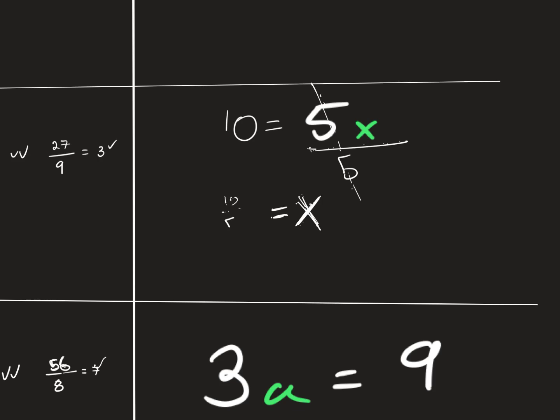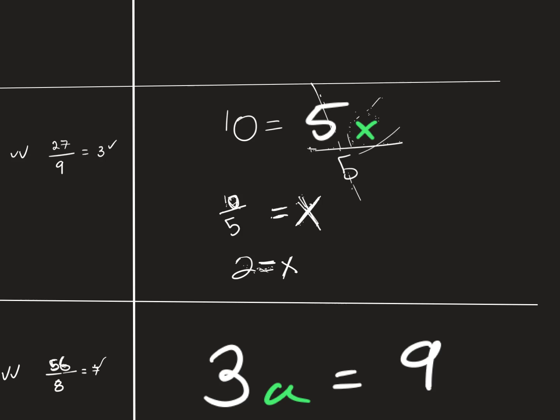So 2 is equal to x. Then if we replace x with 2 right here, and we just multiply 5 times 2, we would get 10. And that's a way that we can double check our work.